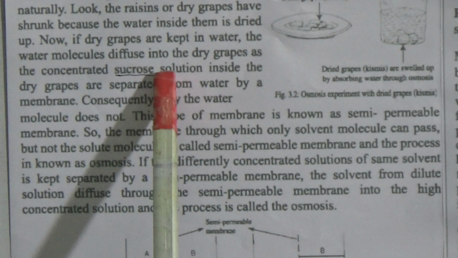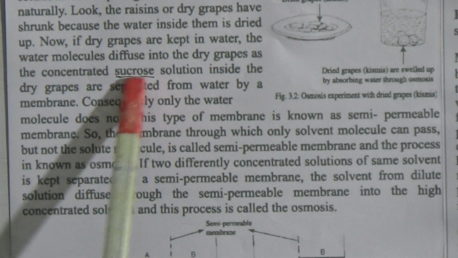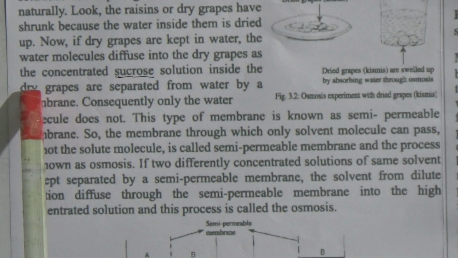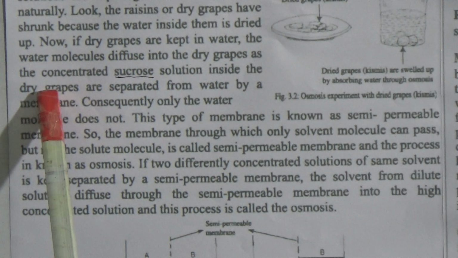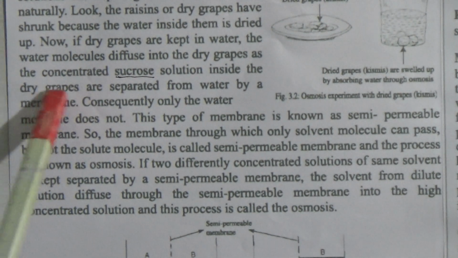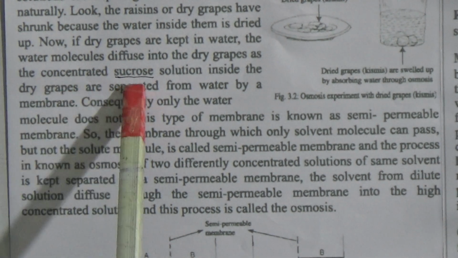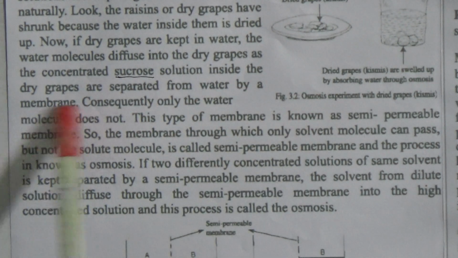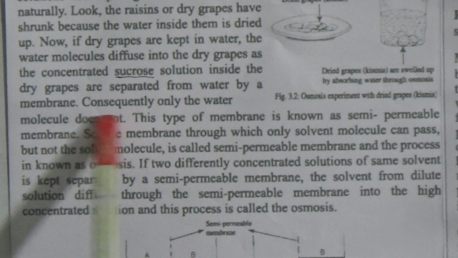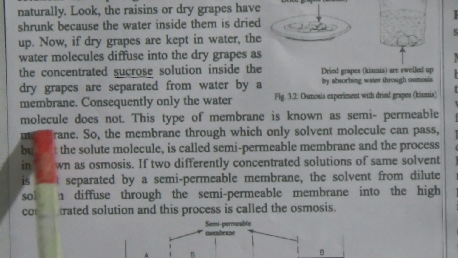Sucrose is another type of carbohydrate. Sucrose solution is inside the dry grapes. Here sucrose is the solute, and it can't come out. We know a semi-permeable membrane only allows the solvent to go in and out. The dry grapes are separated from the water by a membrane, so only the water molecules pass. This type of membrane is known as a semi-permeable membrane.